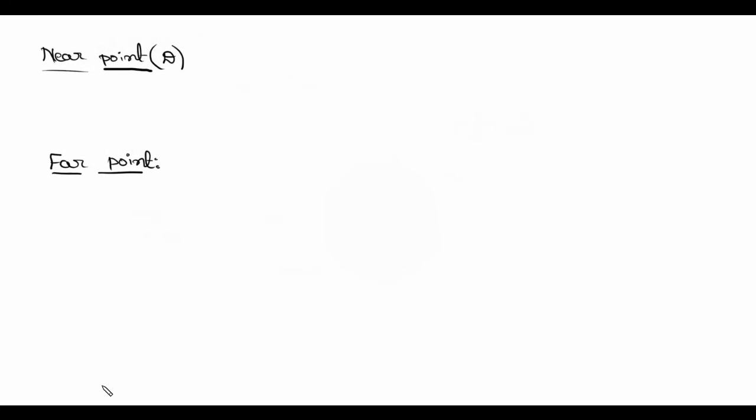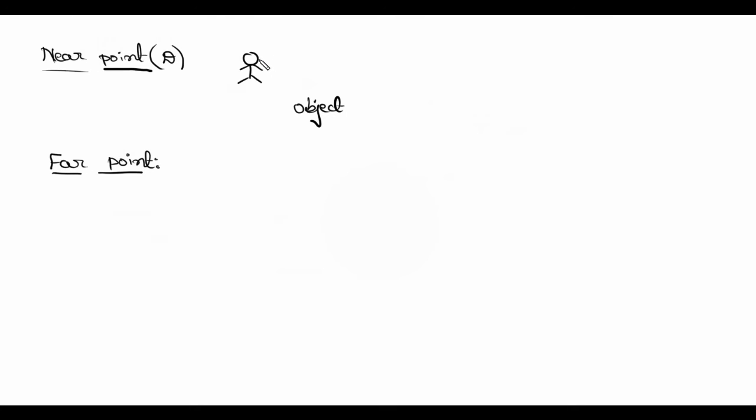Fine. So we know a few basic things, like if the observer is somewhere here, for him or her to see one object, you cannot take the object very close to the eyes. When we place an object very close to the eyes, what happens? It looks blurred, isn't it?